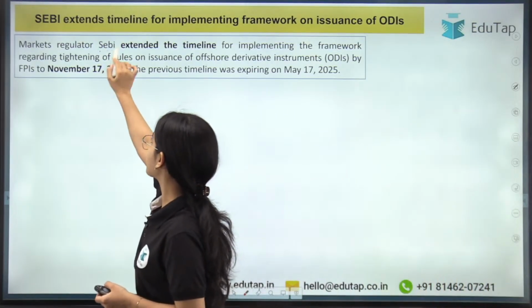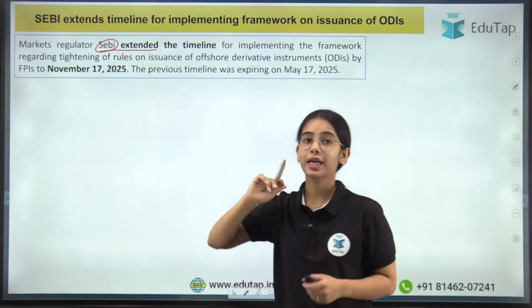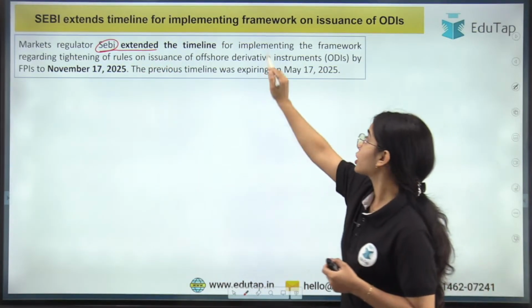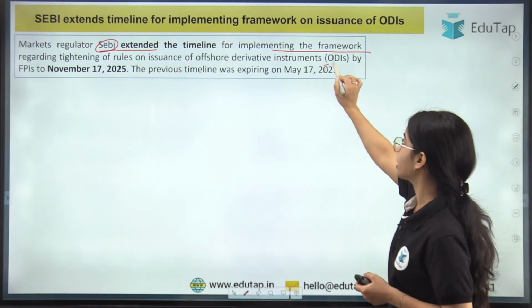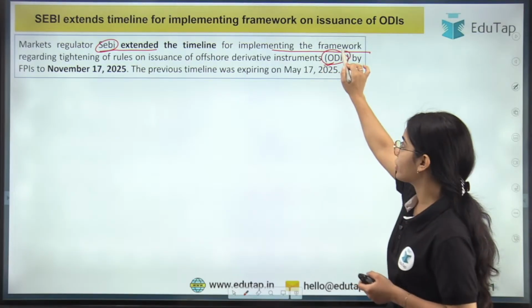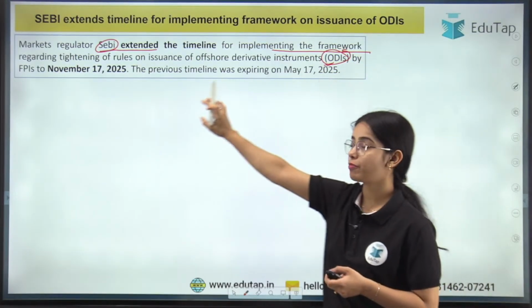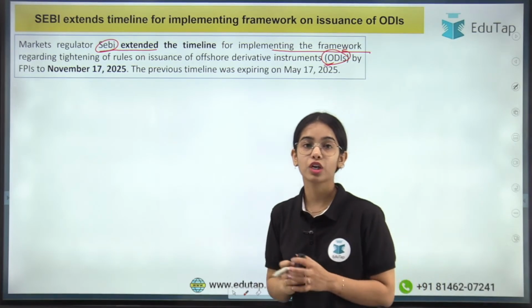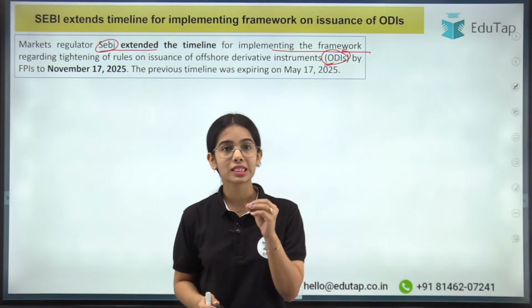The market regulator SEBI, the Securities and Exchange Board of India, has extended the timeline for implementing the framework for the ODIs, the offshore derivative instruments, issued by FPIs, to November 17, 2025. So first of all, what is this ODI?